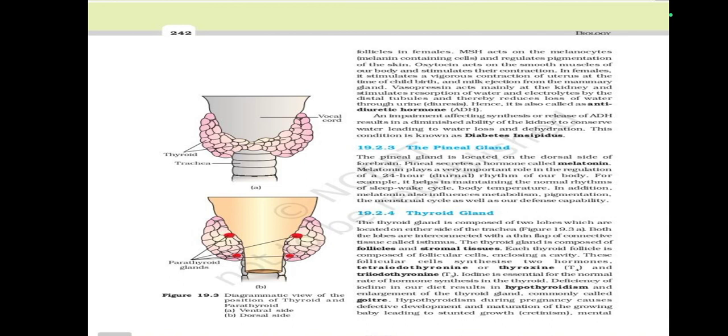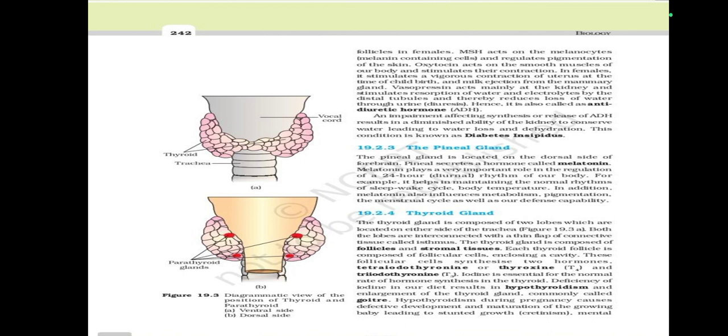An impairment affecting synthesis or release of ADH results in a diminished ability of the kidney to conserve water, leading to water loss and dehydration. This condition is known as diabetes insipidus.